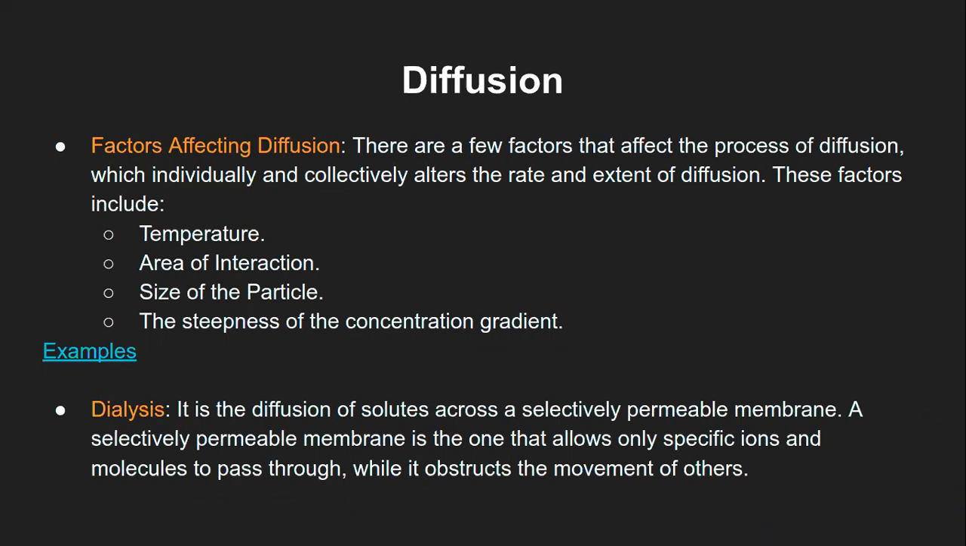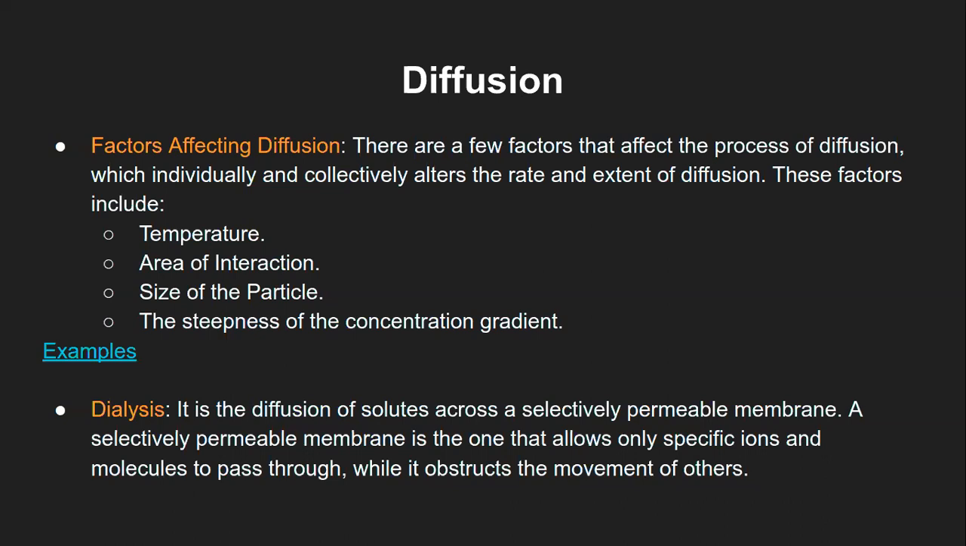Then second is area of interaction. Again, if I take the example of the intestine, the intestinal area is increased because of the presence of microvilli-like structures along the intestinal lining, right? So the area is increased, so more diffusion can happen. If the area is smaller, the rate as well as the extent of diffusion both will be less, and this is very much logical.